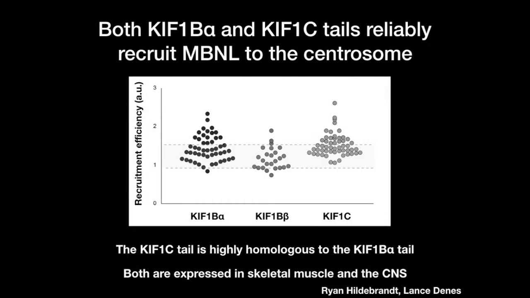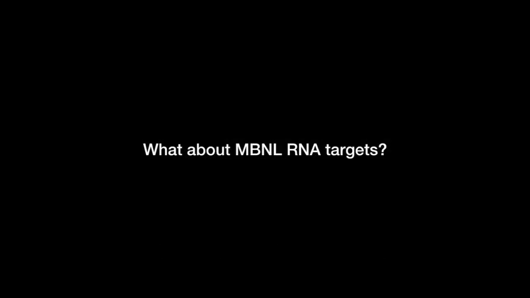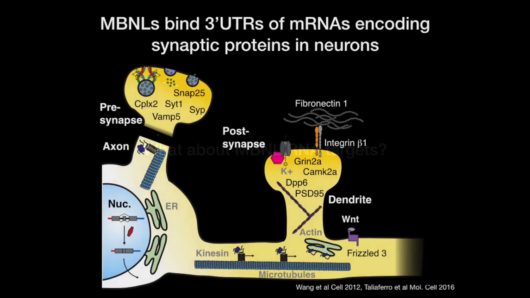And a graduate student in Eric's lab, Ryan Hildebrand, played an important role in refining the split kinesin assay, but he also uncovered a novel and selective interaction with KIF1C, which is a highly related kinesin tail to KIF1B alpha. So moving forward, we wanted to identify what RNAs might be in these granules that contain muscleblind, KIF1B alpha, or KIF1C. So Eric had actually previously published a CLIP-seq data set where he identified in brain a number of MBNL target RNAs that were decorated in their 3' UTRs.